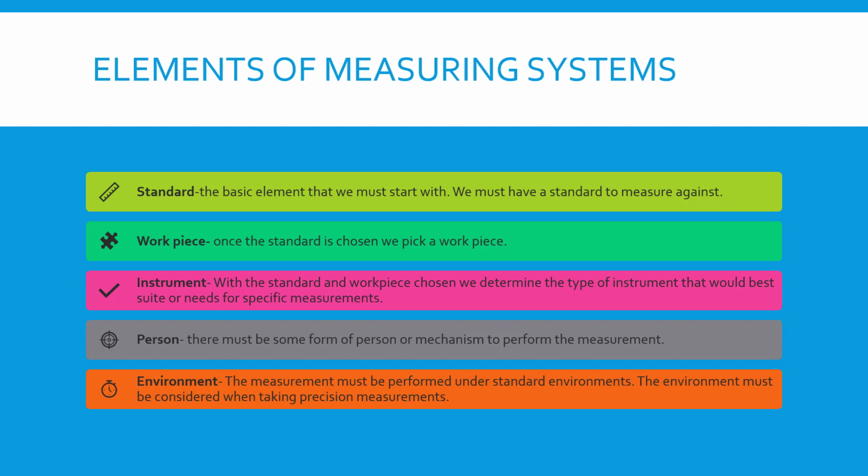Surprisingly, it's not 1.250 anymore. It may be 1.248, because the environment made a difference on the size of your workpiece, and that is going to give you a difference in your reading. So we have to pay attention to things like that.